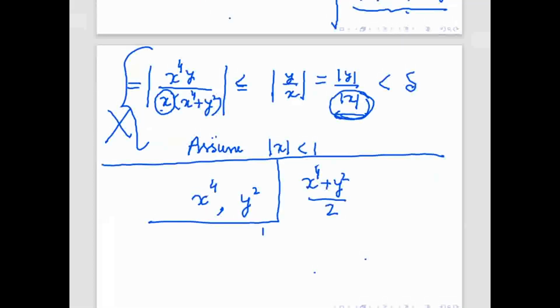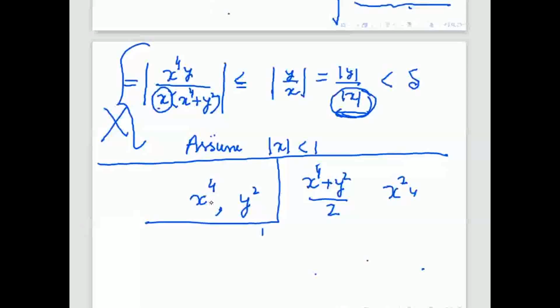And what is the geometric mean of these two numbers? The geometric mean will be x square into y after taking the square root. So the arithmetic mean is always bigger than the geometric mean.